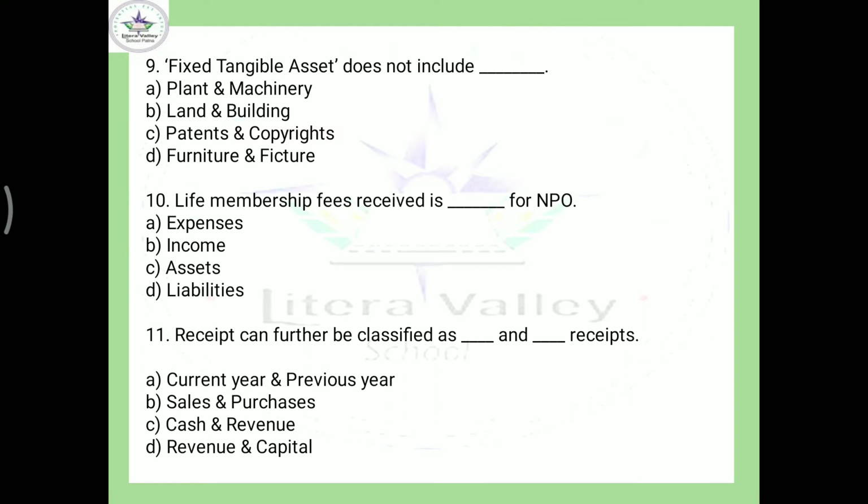Come to the next, question 11: receipt is further classified as dash and dash. I told you, receipt can further be revenue nature receipt and capital nature receipt. So here the option should be D, because others are not the nature of receipt.